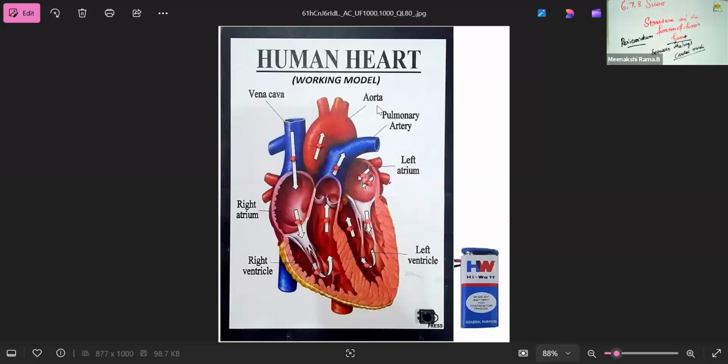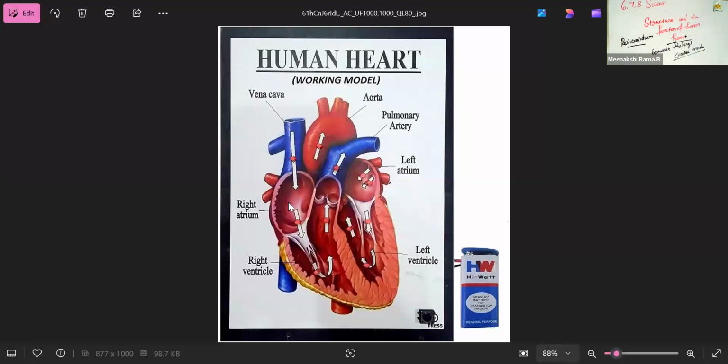Please listen, students. What are the parts? This is called the vena cava, aorta, pulmonary artery, left atrium. Now I'm going to explain. Just look at the picture. This is the right atrium, right ventricle and left ventricle. Yes, the very essential parts are mentioned in this picture, as well as how the blood is circulated.